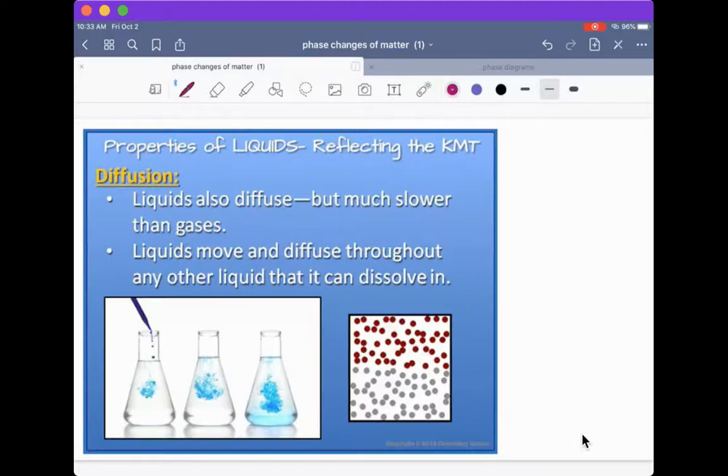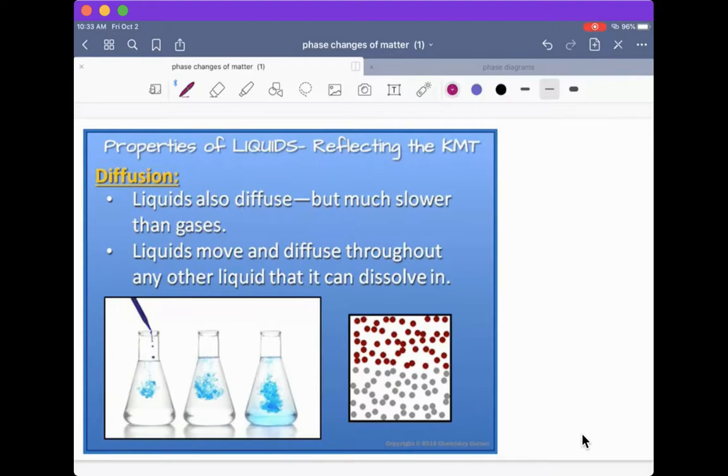Okay, another property of a liquid when we're referring to the kinetic molecular theory, remember kinetics, motion, that's what you want to relate it to. So whenever you hear kinetics, think motion, is called diffusion. So liquids are going to be able to diffuse, which means that if we think of placing food color in water. If I place a couple drops of food coloring in water and I let it sit, eventually over time, the food coloring particles will be able to move and distribute throughout the liquid in a